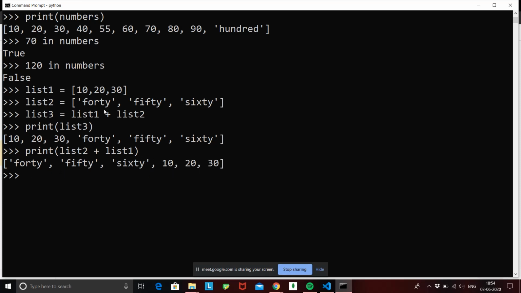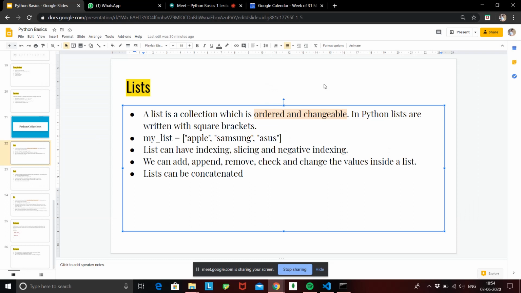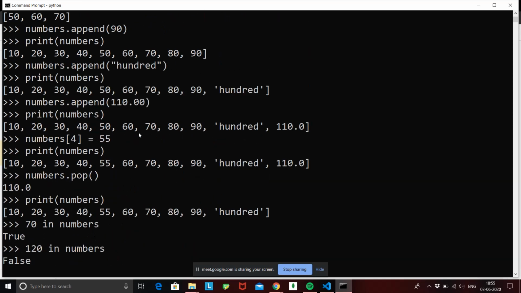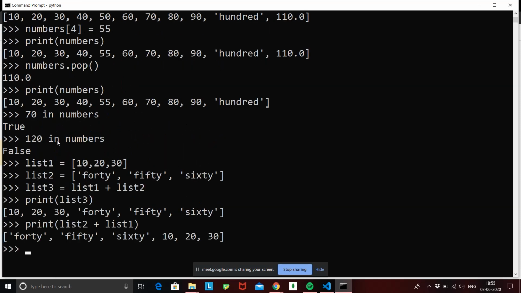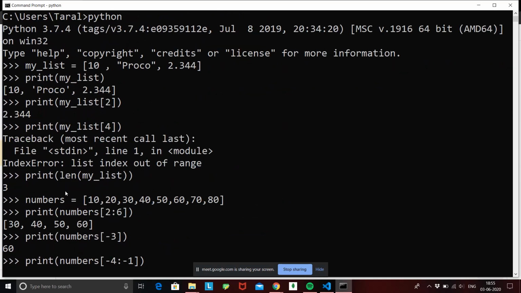Alright, so this was the concatenation of the lists, and I hope we have covered most of the features, that is indexing, slicing, negative indexing. We saw how to append, we saw how to pop, we saw the checking function, and we saw how to change value using the indexes. Alright, then we saw list can be concatenated. So I hope this was the basic for a list to understand. There are tons of features that you can do with the list, and I'll encourage you to go through the documentation of Python, but these were all the handy features that are really most important for the list. Alright, so this was all about list.